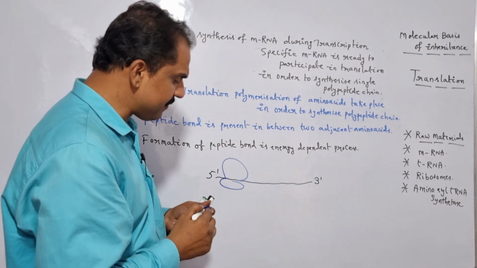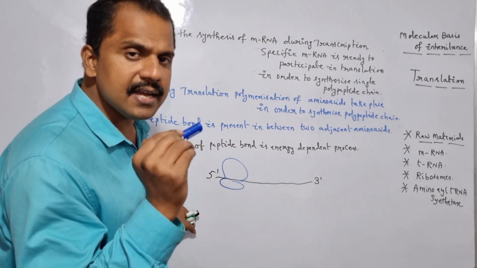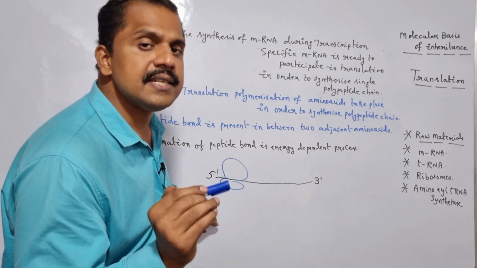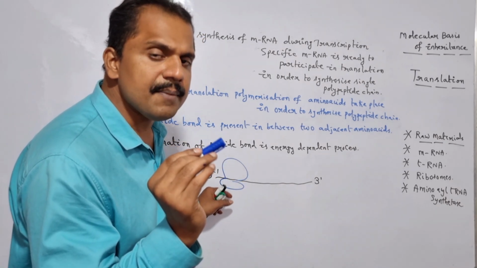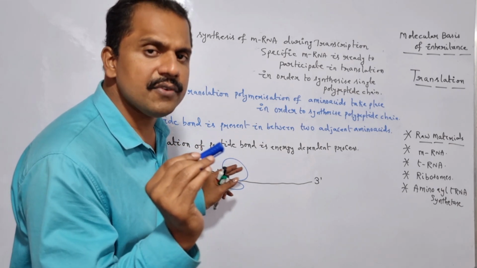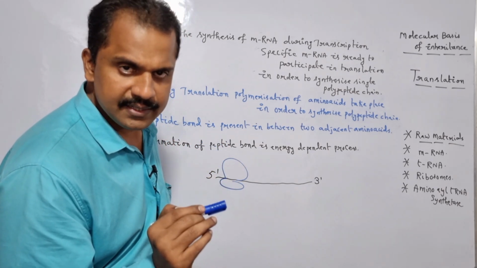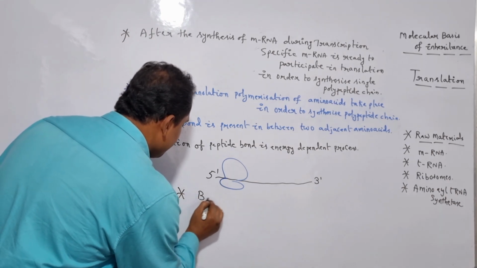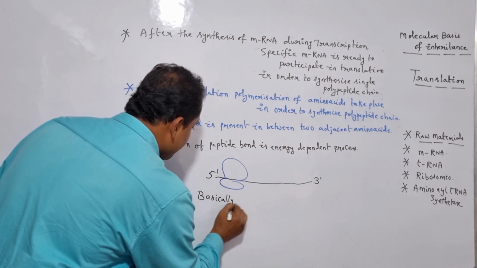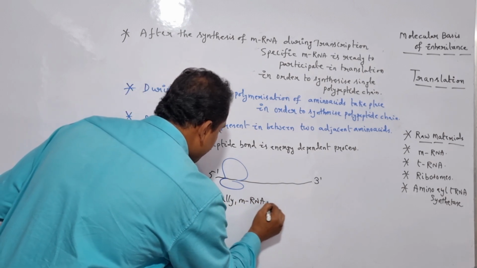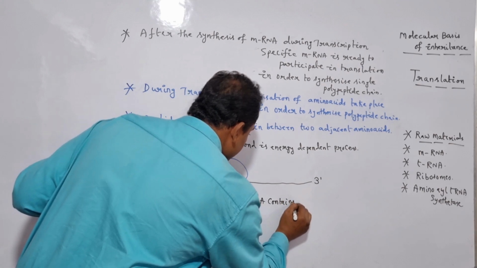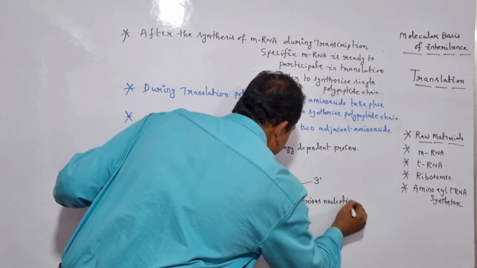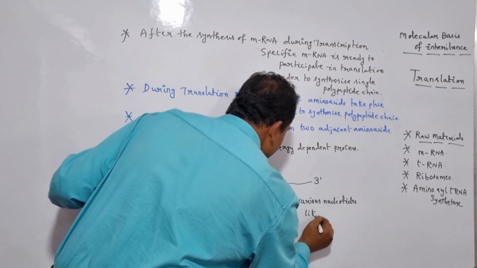And if we consider the specific mRNA, likewise the other nucleic acids like DNA and tRNA, even the mRNA is also a type of nucleic acid. And basically the particular mRNA contains many nucleotides like AUGC. Is it clear? So let me write it here. Basically, mRNA contains various nucleotides like AUGC.